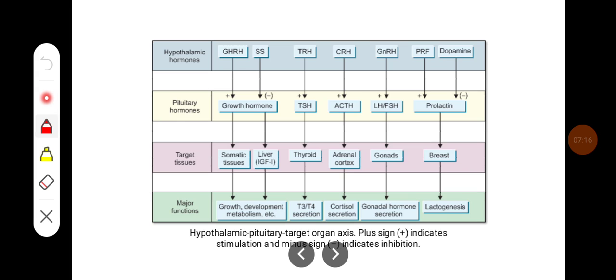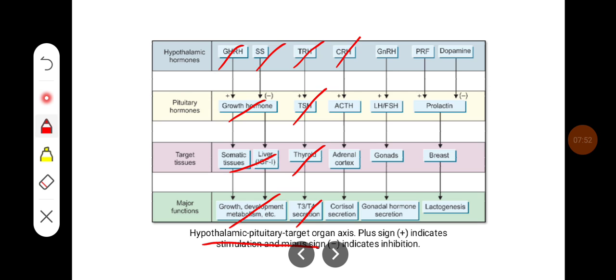So this is another diagram showing the hypothalamo-pituitary and target organ axis. You can see the GHRH and somatostatin control the growth hormone. Growth hormone acts on the somatic tissue and the liver, and helps in the control of growth, development, and metabolism. TRH from the hypothalamus increases the TSH from the anterior pituitary, which in turn acts on the thyroid for T3 and T4 secretion.